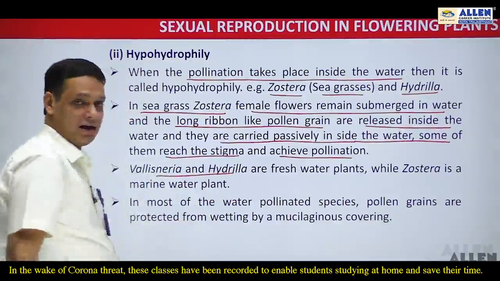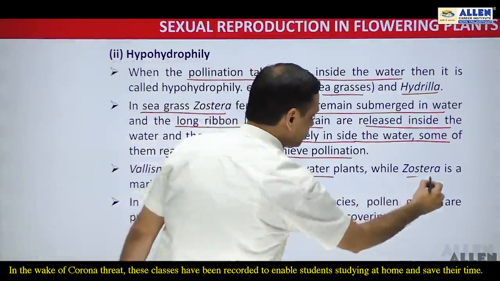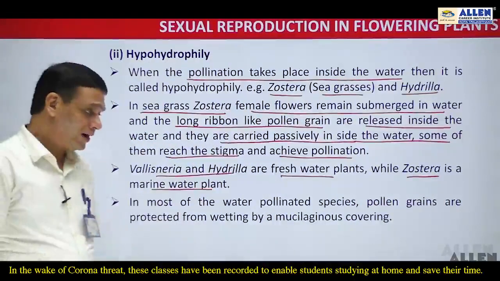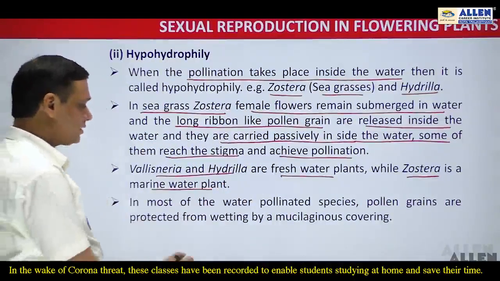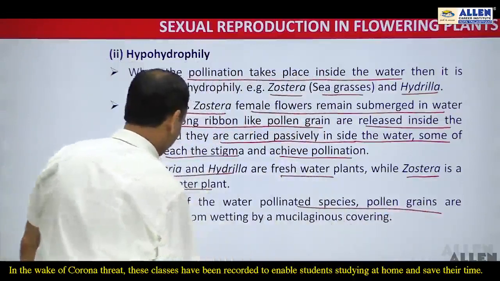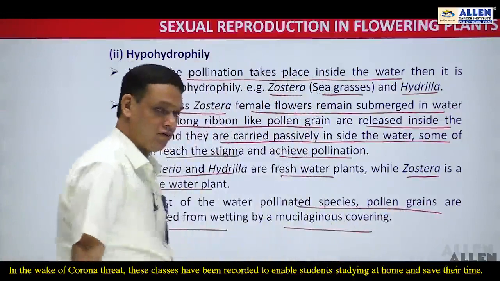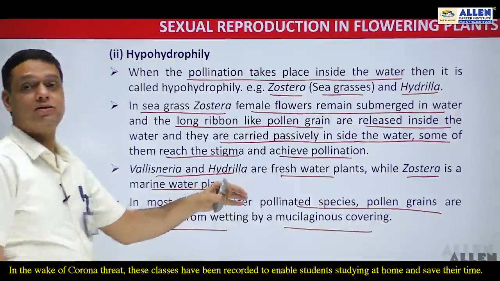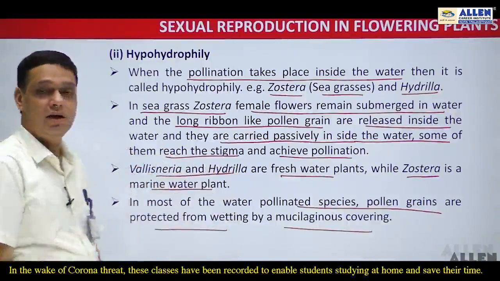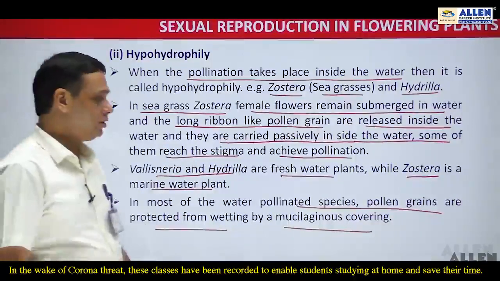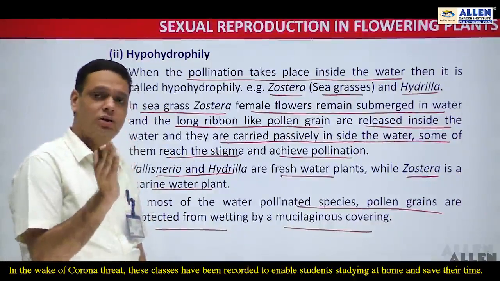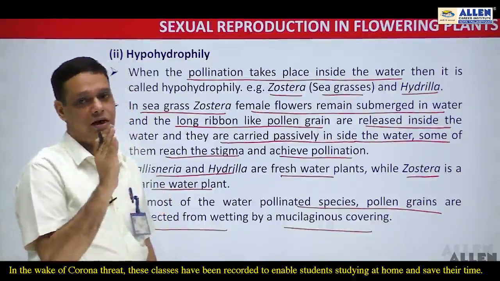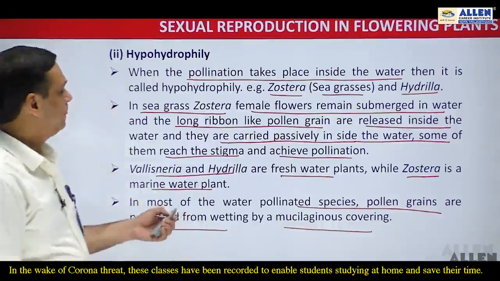Vallisneria and Hydrilla are freshwater plants, while Zostera, that is the sea grasses, are marine water plants. In most of the water pollinated species, pollen grains are protected from wetting by mucilaginous coverings. So I think you understand how the abiotic pollinating agents help in pollination, that is wind, and another one is water.